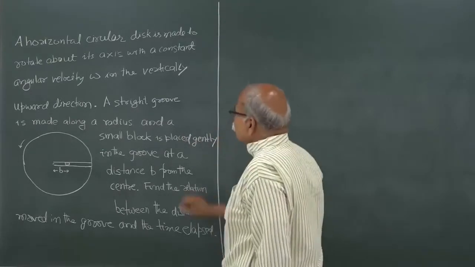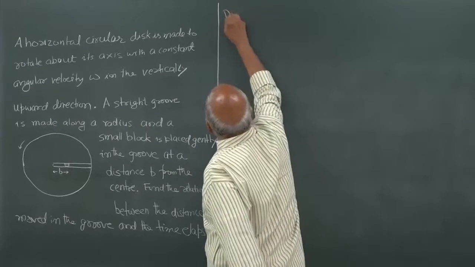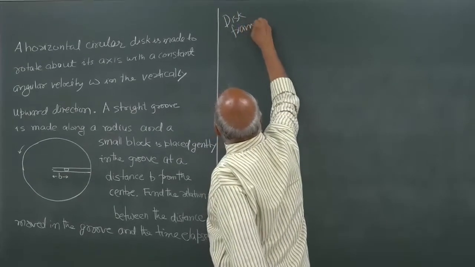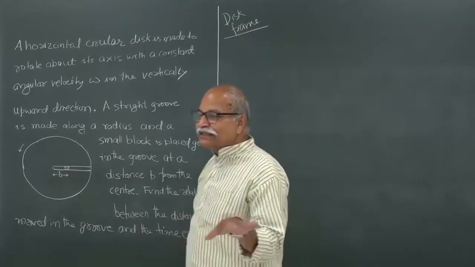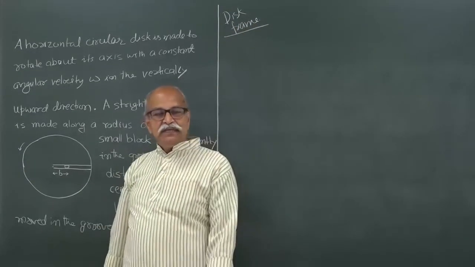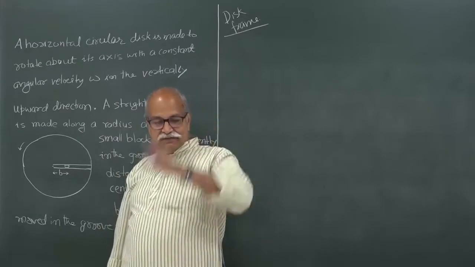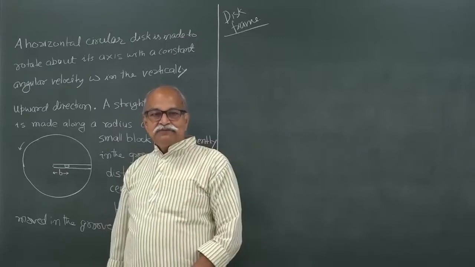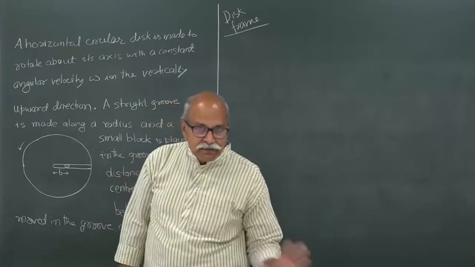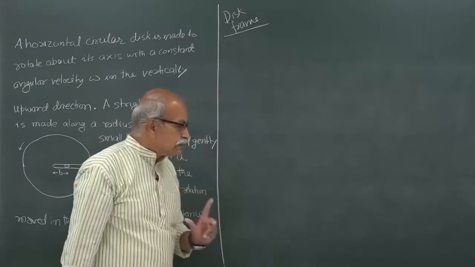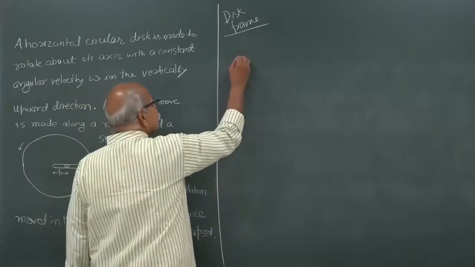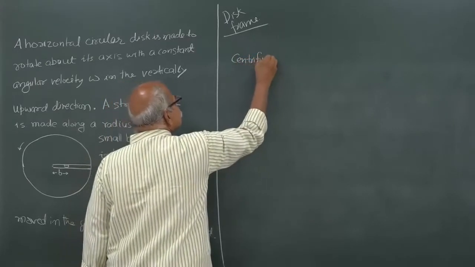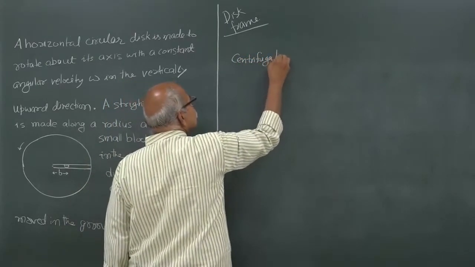So, we are using this disc frame, which is rotating, and therefore we are not given anything about friction or anything else. Weight will be balanced by the vertical reaction force, the contact force from the disc. So, the only force in the direction of motion is the centrifugal force.